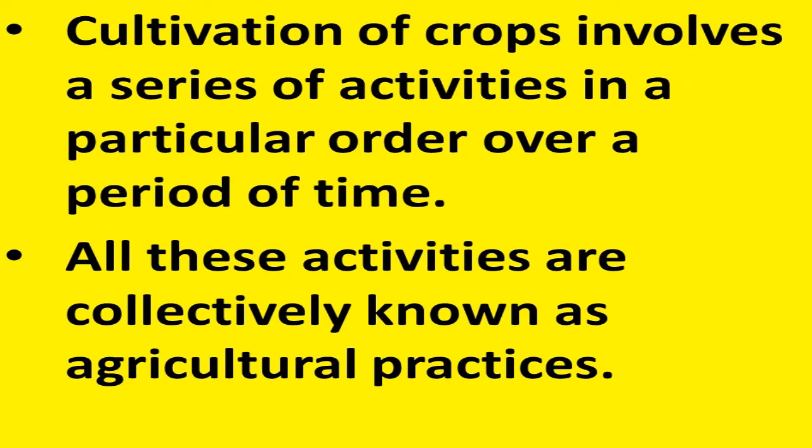So when we want to grow crops or plants on a large scale, we need to follow certain activities in a particular order, and that too over a period of time. All these activities that are necessary for the growth of crops or cultivation of crops are collectively known as agricultural practices. So what are agricultural practices? All the activities that are necessary to follow for the growth of crops are collectively known as agricultural practices.